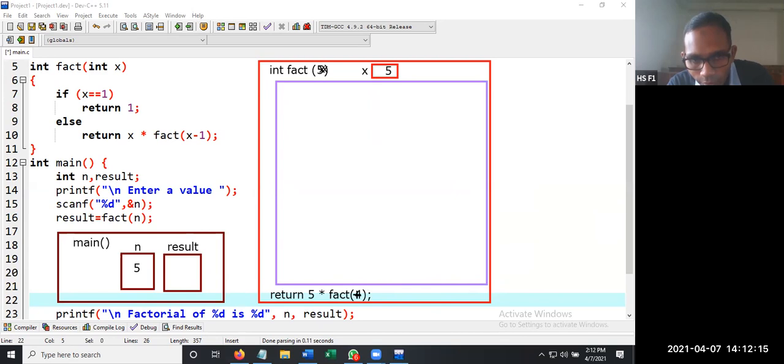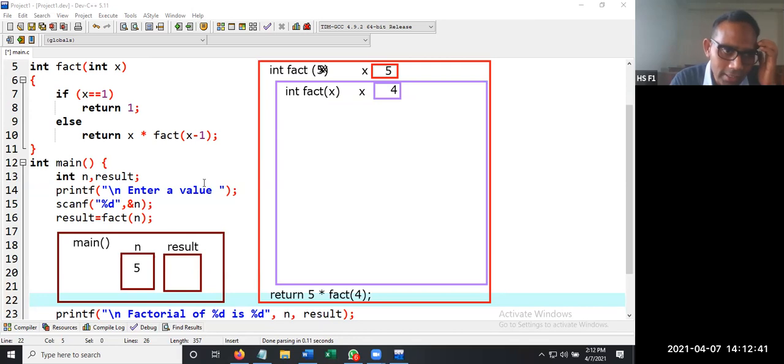But what is this fact of 4? We'll have here integer fact of x, and this x value is equal to 4 now.